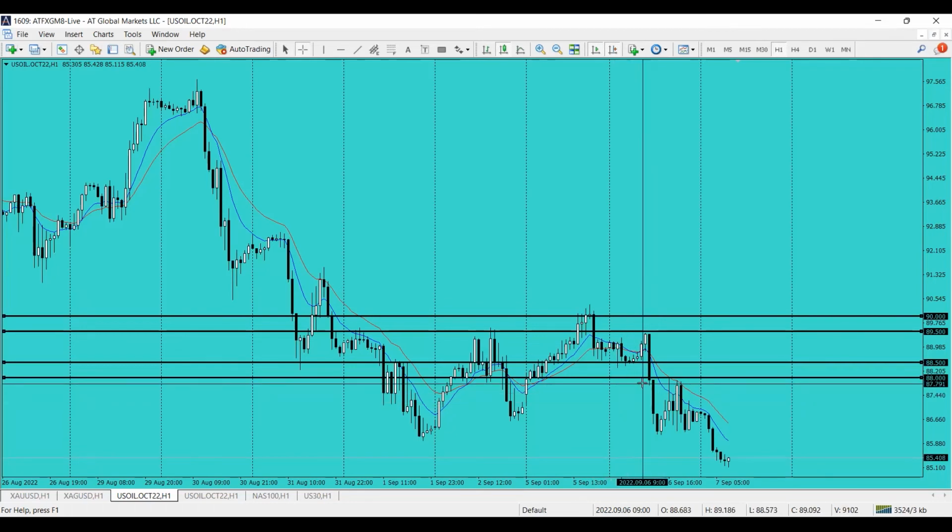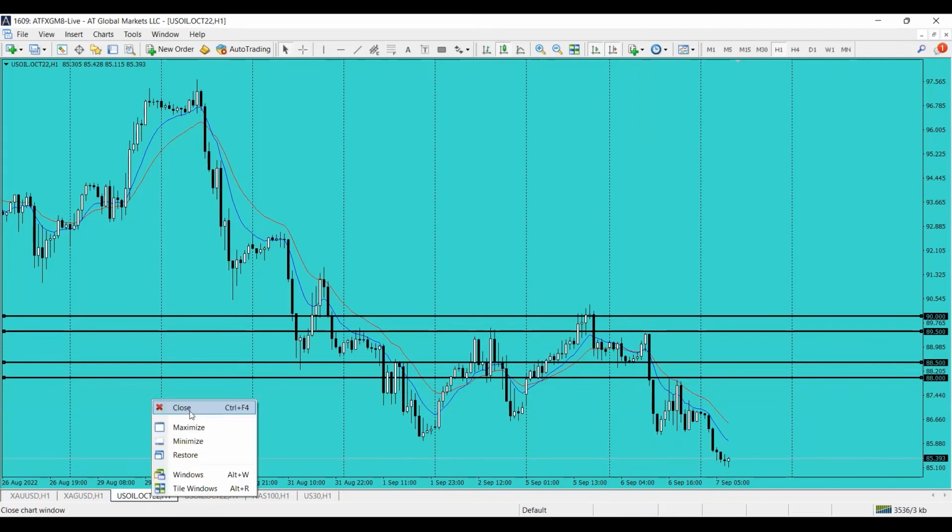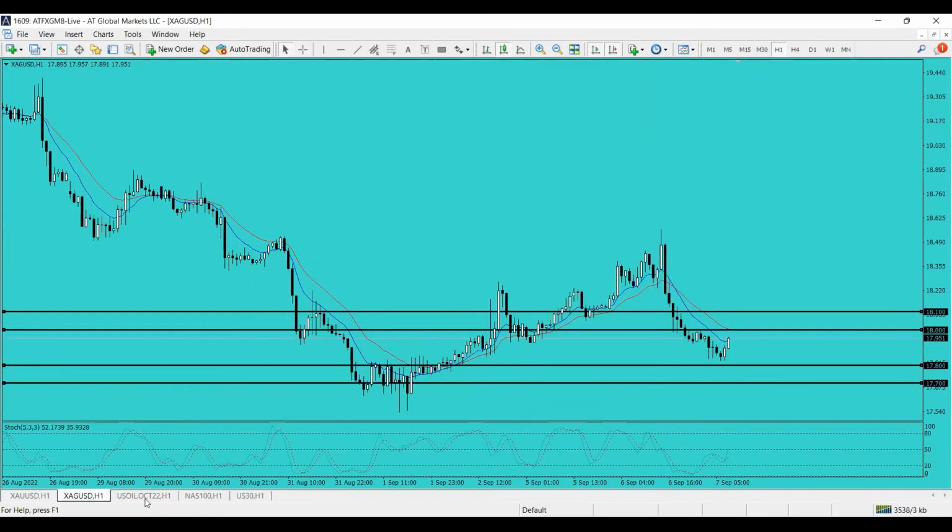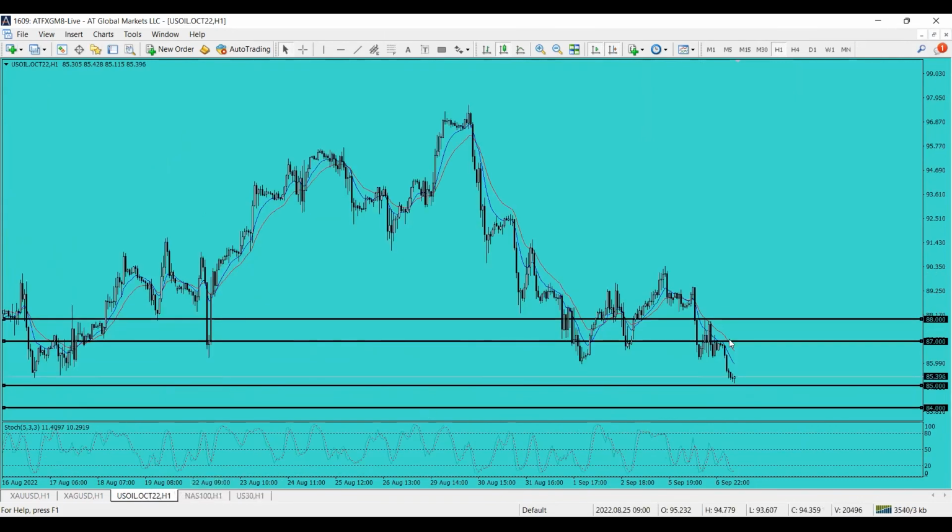And right after that, as I mentioned yesterday as well, if the price of US oil is traded below 88, if it can sustain below 88, then you might see a further drop. So what happened? The market price of US oil went down to 86 and it went down further as of the moment all the way to 85.39.